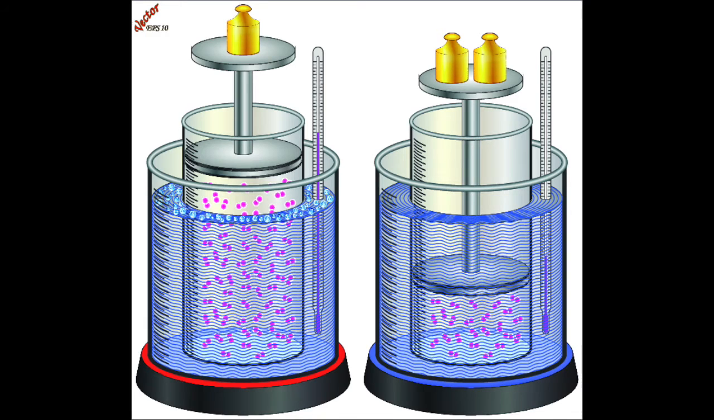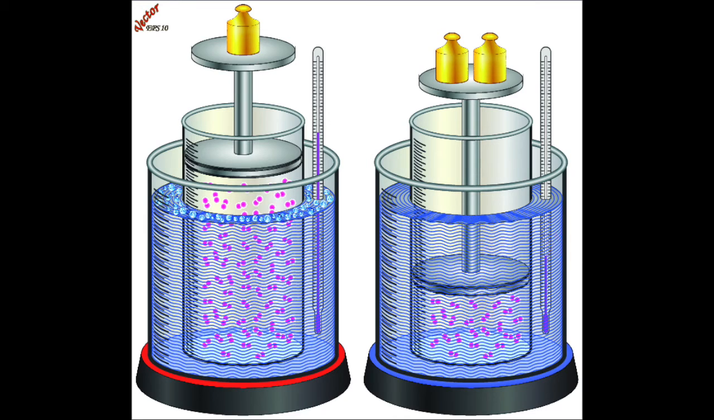Let's have a look at the following schematic, which consists of two beakers that are filled with water. However, the beaker on the left is filled with hot boiling water, and that is indicated on the thermometer as a very high temperature, while the beaker on the right side is filled with cool water, which is indicated on the thermometer as a very low temperature.